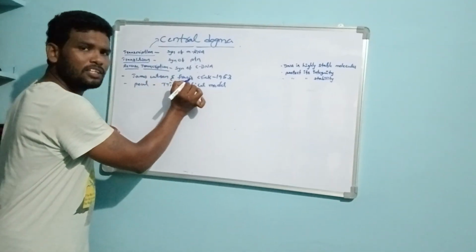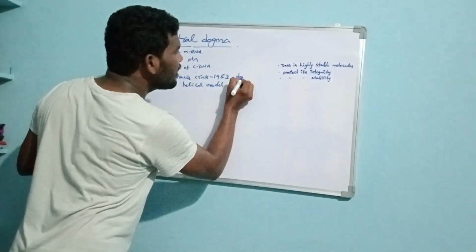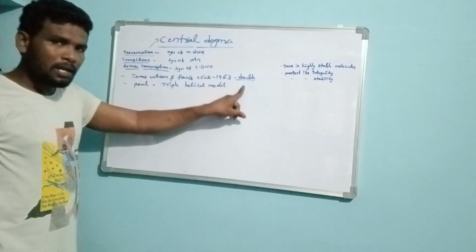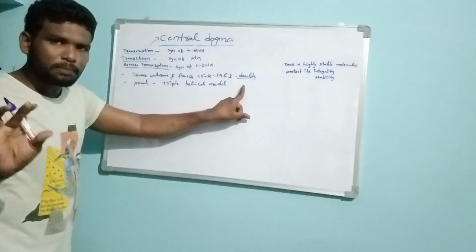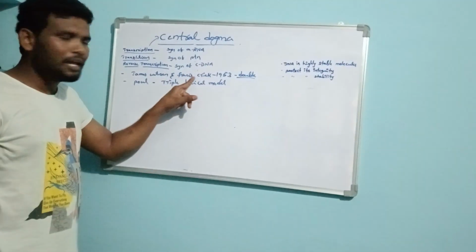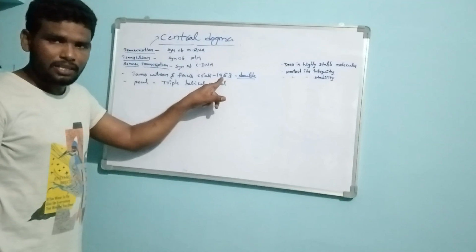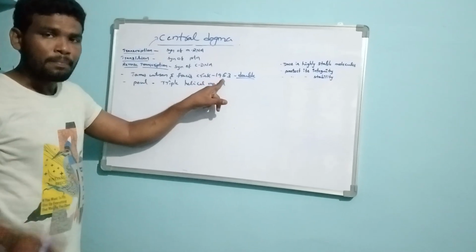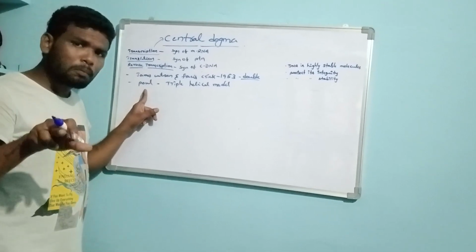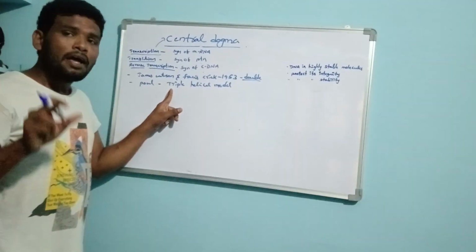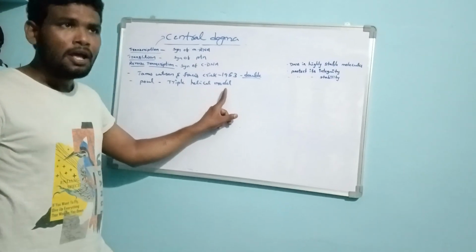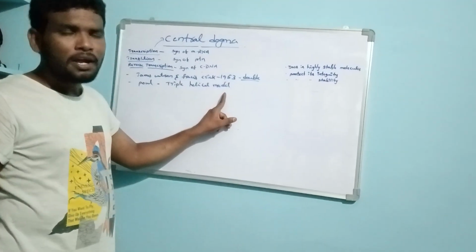So Watson and Crick first discovered the double helical model of the DNA, in the year 1953. Before Watson and Crick, another scientist, Paul, identified the triple helical model of the structure of the DNA.